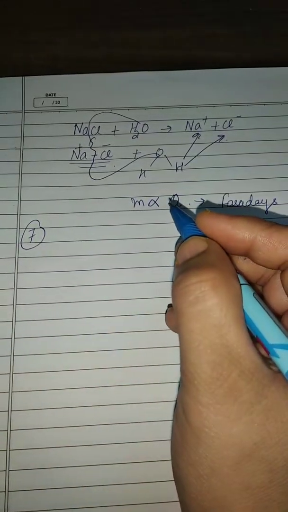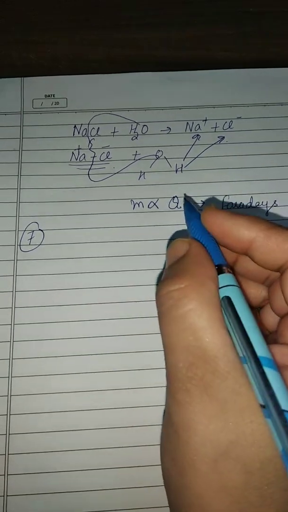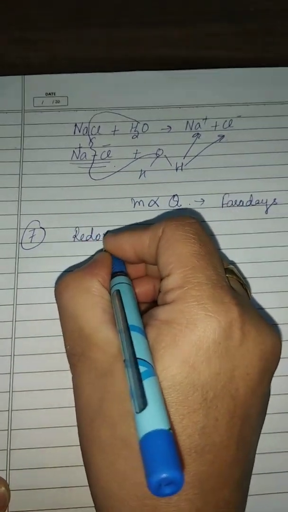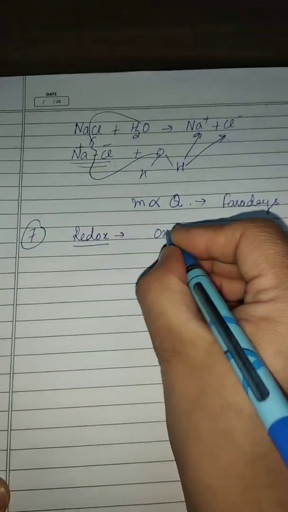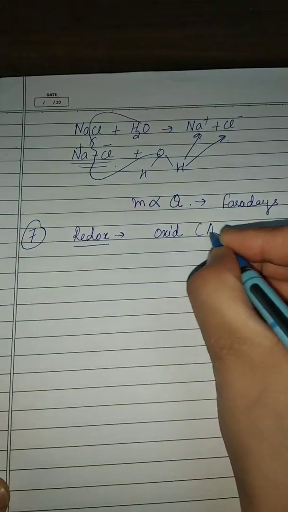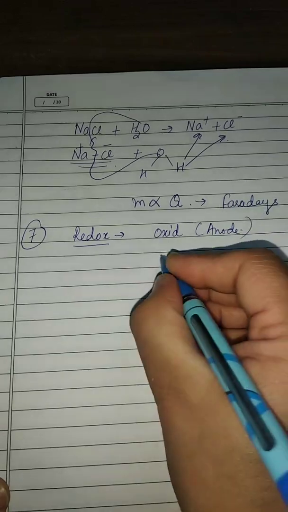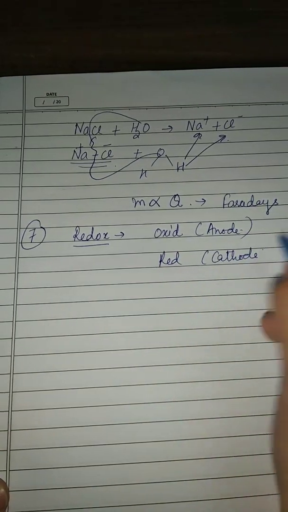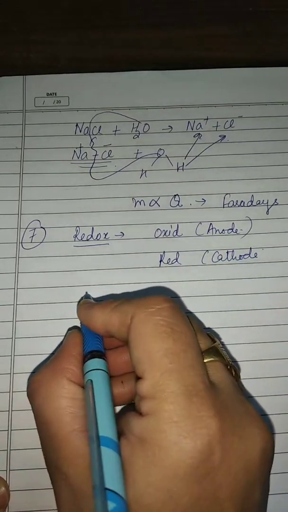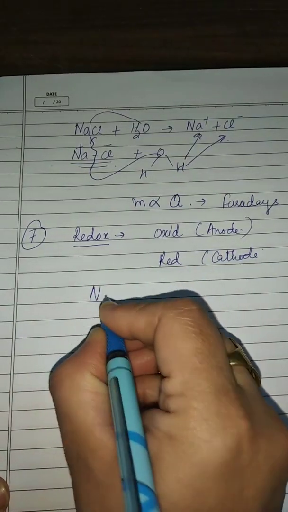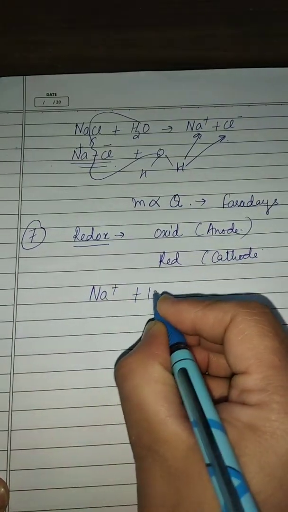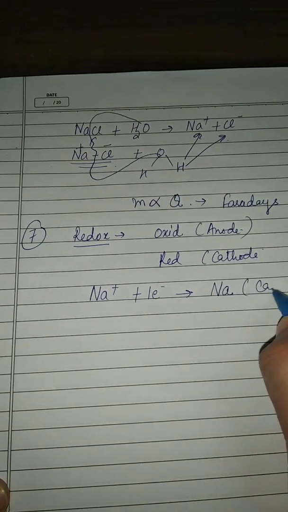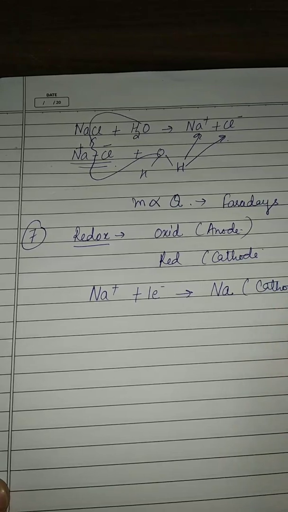Seventh point is, the process of electrolysis is a redox reaction. Now how is it a redox reaction? As oxidation takes place at anode and reduction takes place at cathode. This we have discussed before also. For example, positive ion, suppose sodium ion, it gains one electron and changes into sodium. This occurs at cathode, cation is moving.